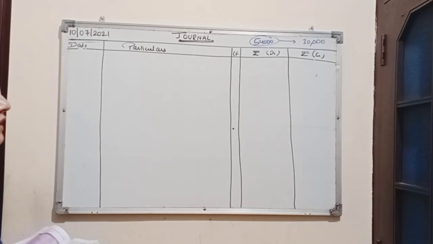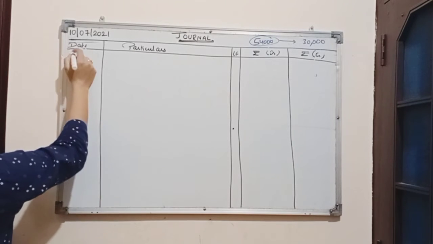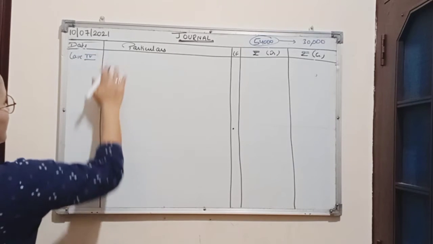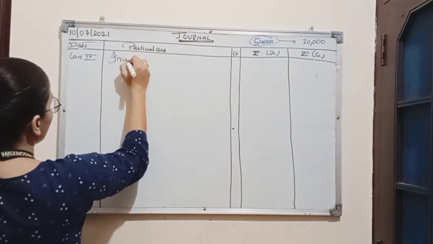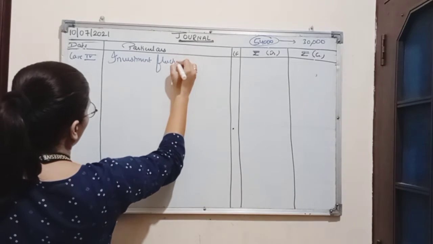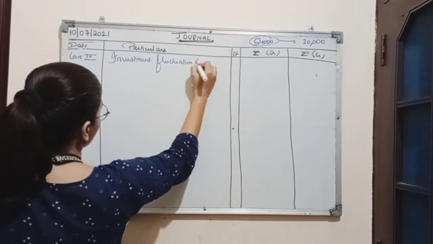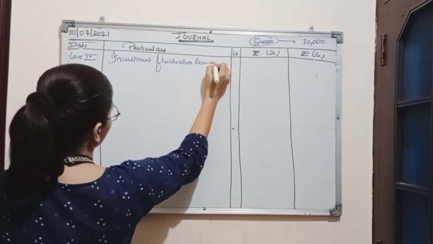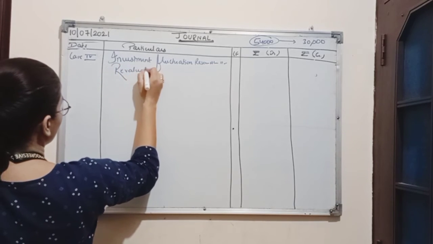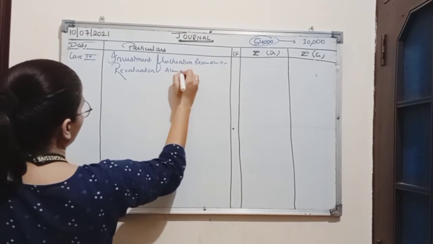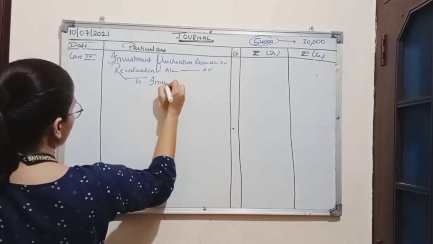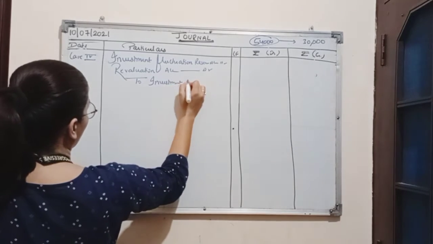Now here the entry in such case will be, this is case number 4, investment fluctuation reserve account debit, revaluation account debit to investment account.